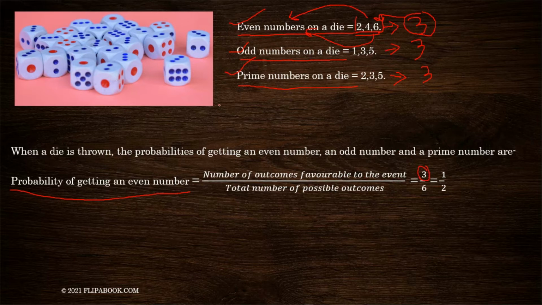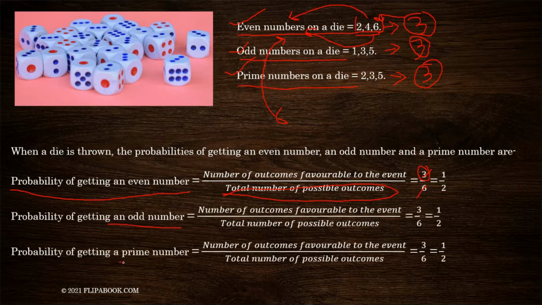And how many numbers are there on the die? 6. So out of 6, 3 numbers are even numbers. So the total number of possible outcomes is going to be 6 again, because this is the total number of numbers on the die. Now cancel out the common factor and this will give you 1 by 2 as your answer. Similarly, there are only 3 odd numbers and 3 prime numbers, so the result is going to be the same for odd numbers and prime numbers also. Just the numbers are different, but their probabilities are the same, that is 1 by 2.